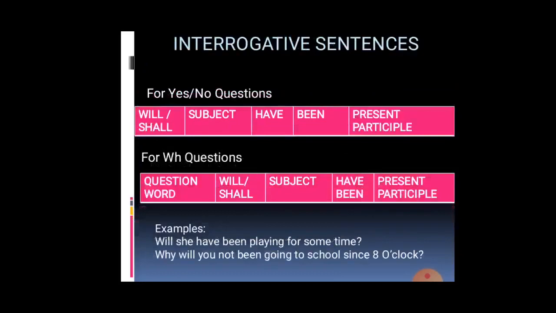Now, interrogative sentences, and the structure is, for yes no questions, we use will or shall, then subject, have, been, present participle. And for WH questions, question word, then will or shall, then subject, have been, present participle. For example, will she have been playing for some time? Why will you not have been going to school since 8 o'clock?